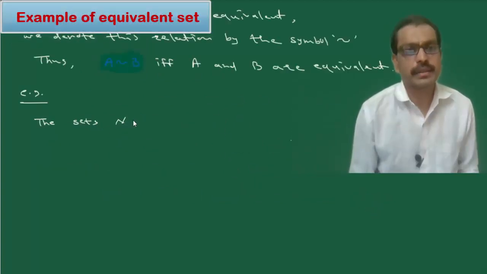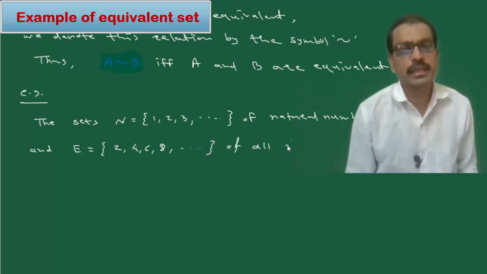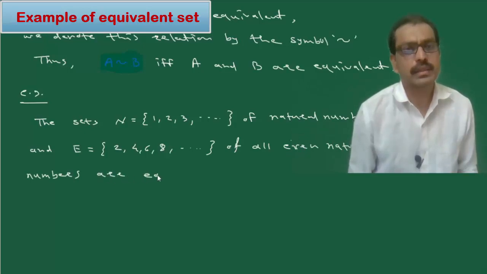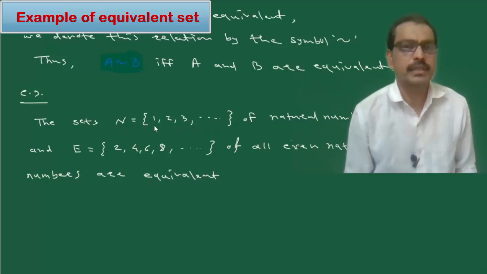For example, the set N, that is the set of natural numbers having elements 1, 2, 3 and so on, and the set E having elements 2, 4, 6, 8 and so on, that is the set of all even natural numbers, are equivalent.